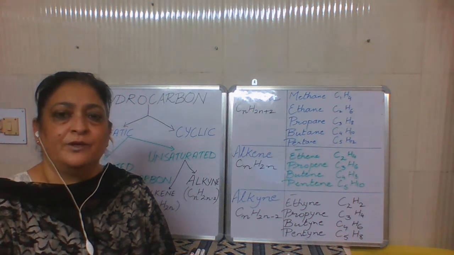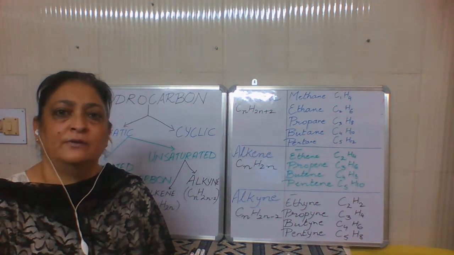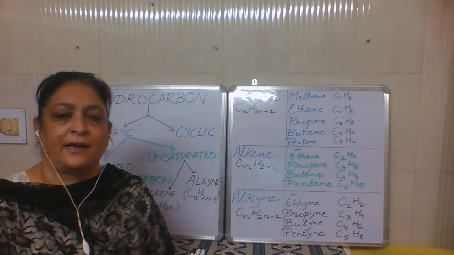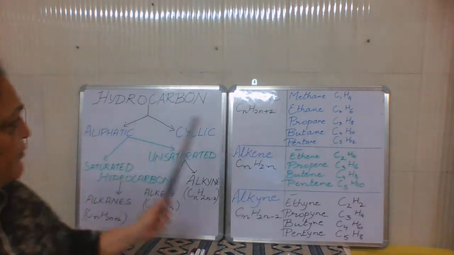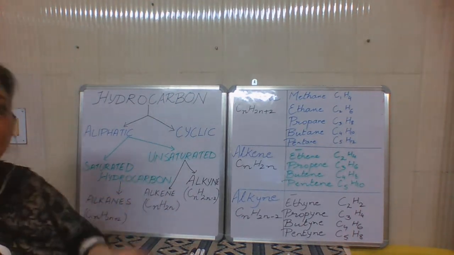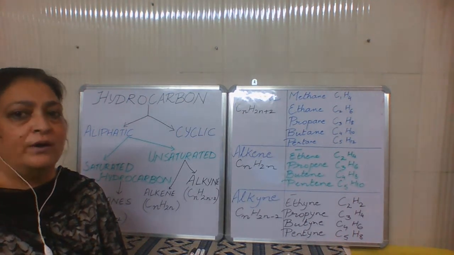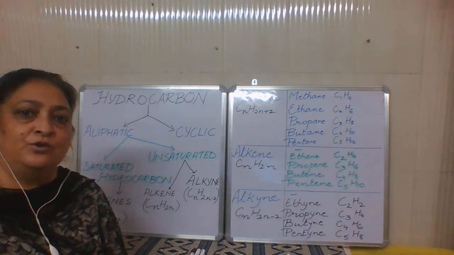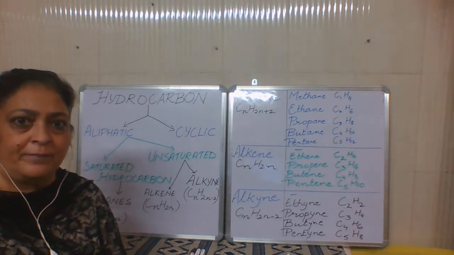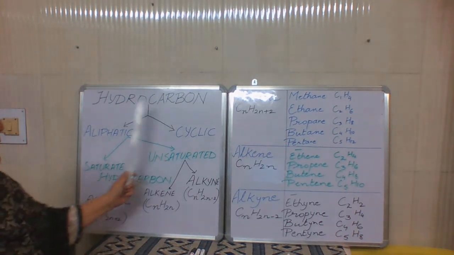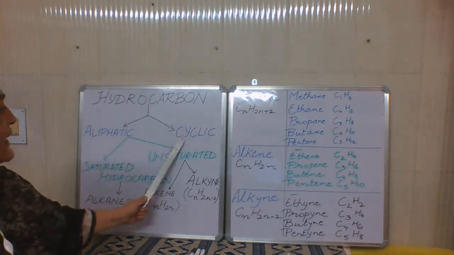Good morning, students. Today we are going to learn a little more about the hydrocarbons and their categorization. So first of all, we already know what hydrocarbons are. Hydrocarbons are the compounds of carbon and hydrogen only. So please do mention the word only. Now, hydrocarbons can be divided into aliphatic and cyclic.